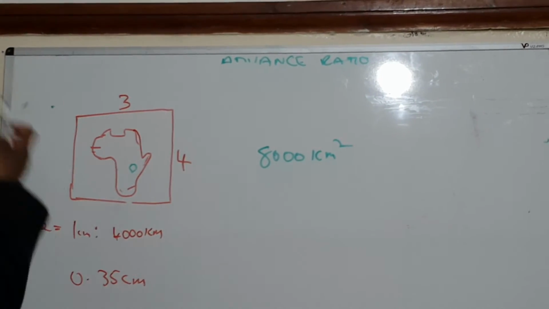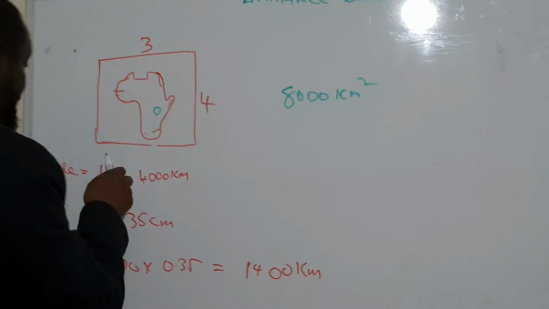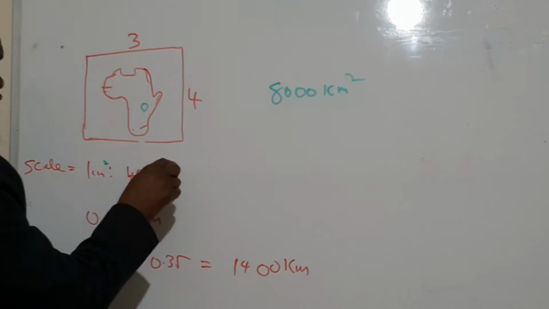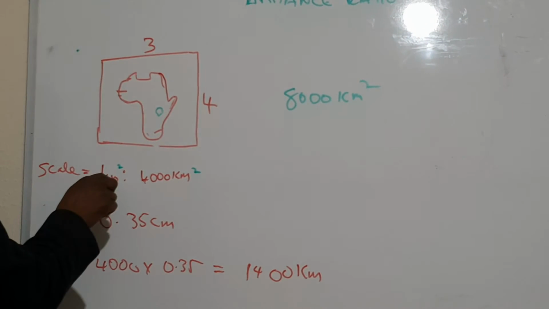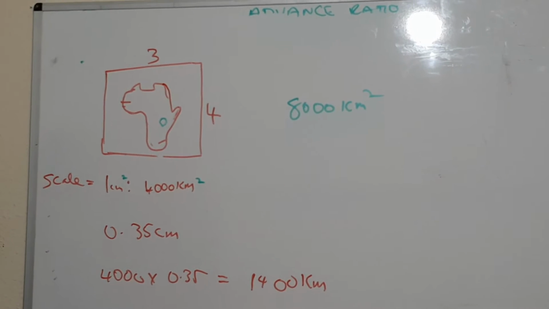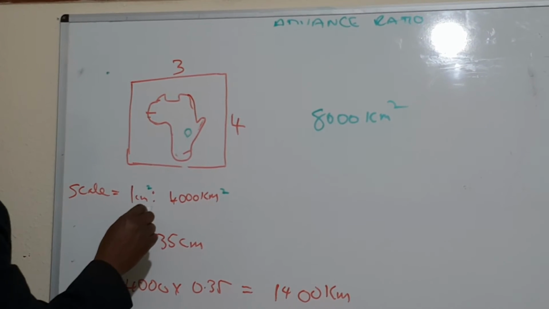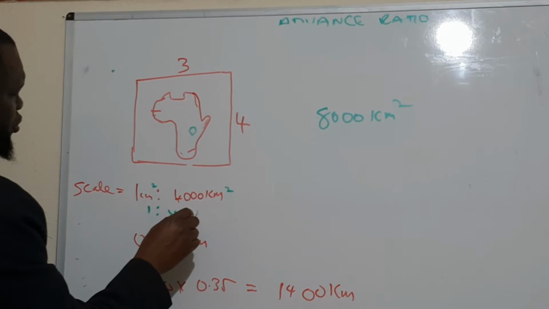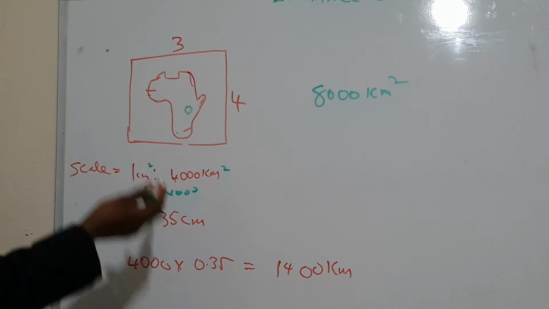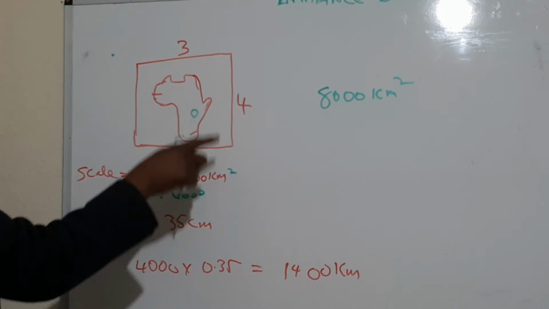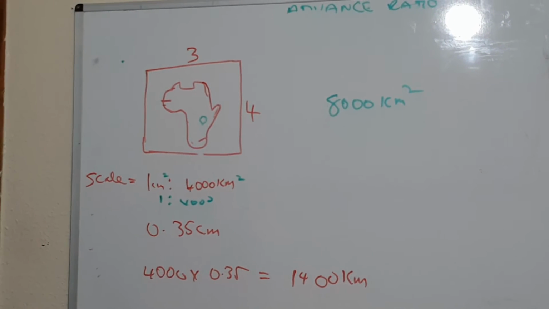Okay, now remember, we are measuring in meter square, centimeter square, and kilometer square, because that's the area. But they simply put 1:4,000. So you definitely know every one measurement here is equal to 4,000 in real life.